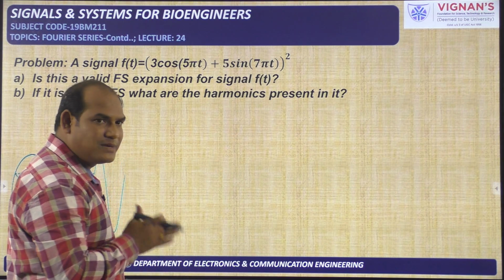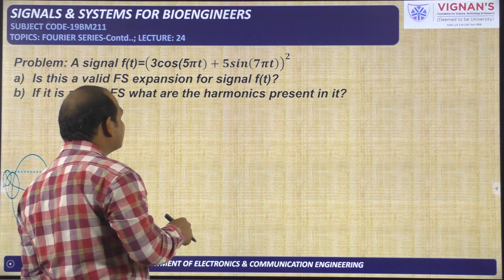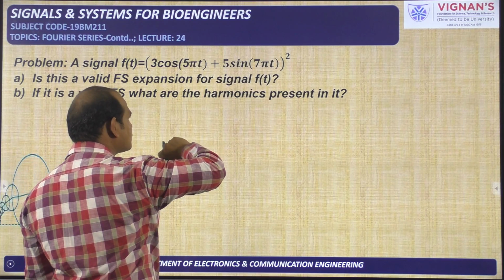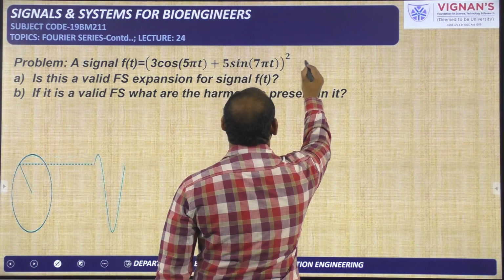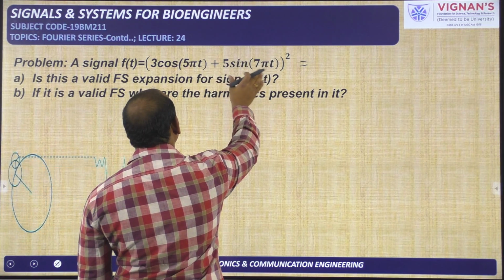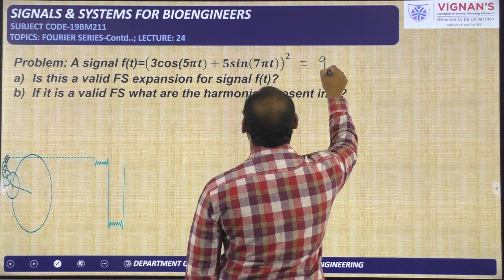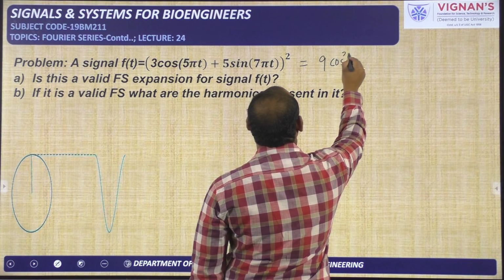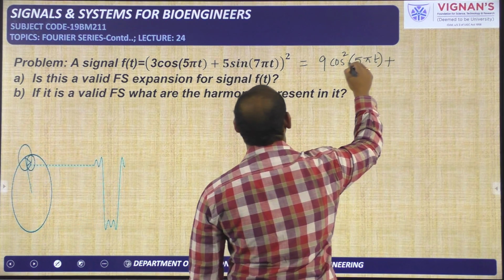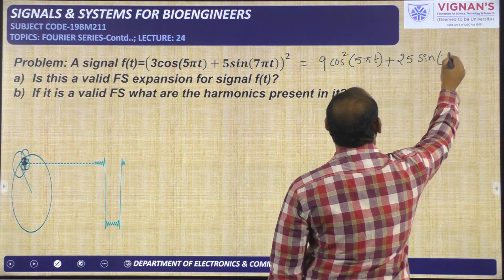So this problem is similar to the previous one, and you can try this one. Here, it is given f of t is equal to a plus b whole square, which you can expand. So a is 3 cos of 5 pi t and b is 5 sin of 7 pi t. So a square is 9 cos square 5 pi t, plus b square, which is 25 sin square of 7 pi t,